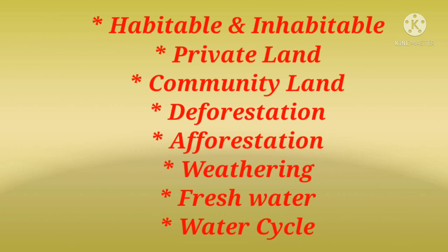Next, we are going to discuss the water cycle. Students, the water cycle is the process by which water continually changes its form and circulates between oceans, atmosphere, and land. That means the natural process of the motion of water through evaporation, condensation, and rainfall is called water cycle. Students, what do you mean by water cycle? Yes. Water cycle is the process by which water continually changes its form and circulates between oceans, atmosphere, and land.